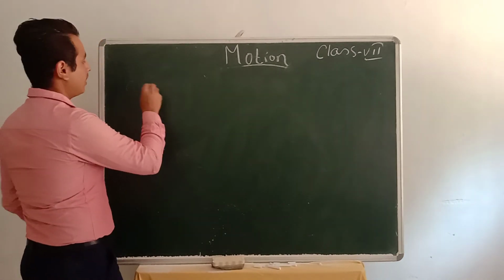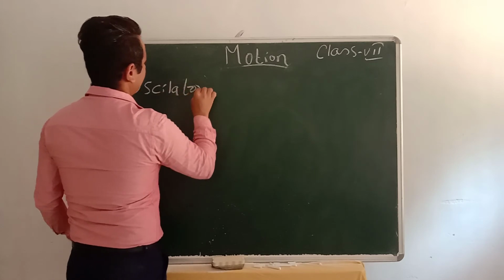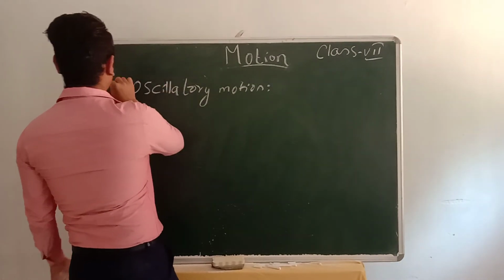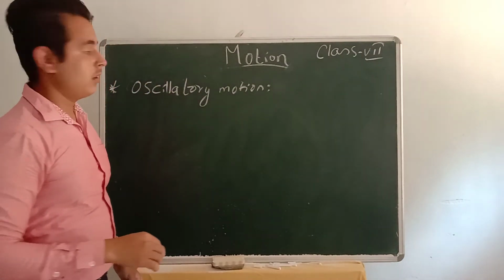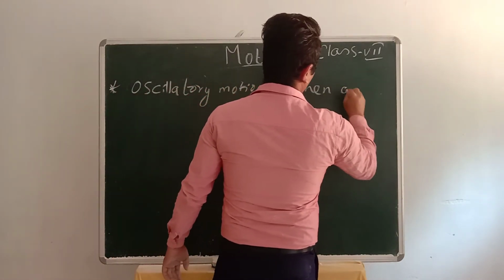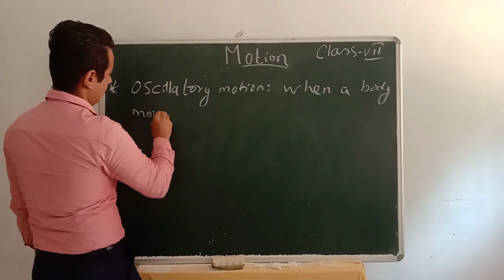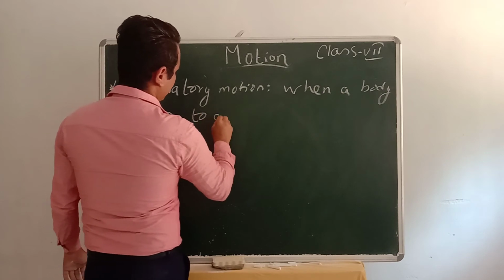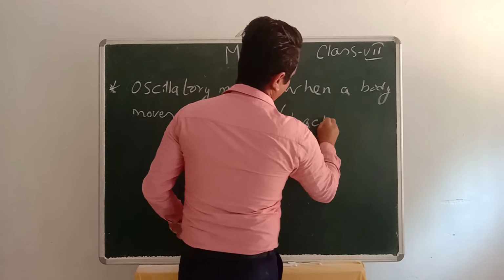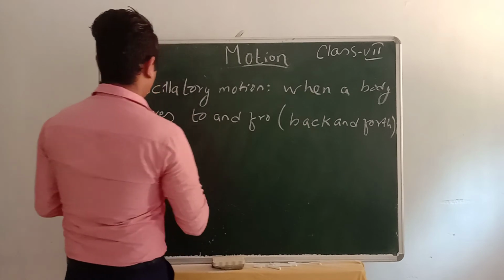Another one is oscillatory motion. Oscillatory motion means when a body moves to and fro, or you can say back and forth, about a fixed point.